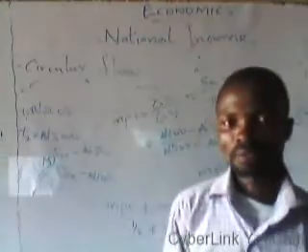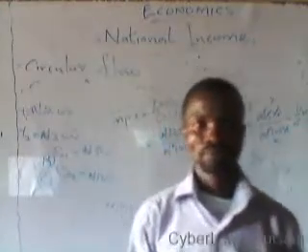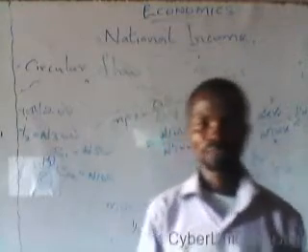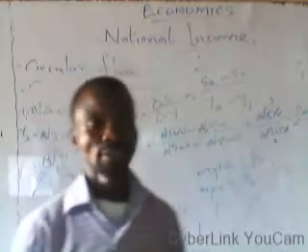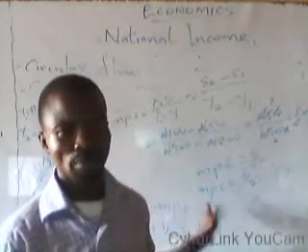So that is that about the propensities. As a summary, we talked about circular flow of income, the concept of savings, investment, and consumption, and finally the concept of propensities.